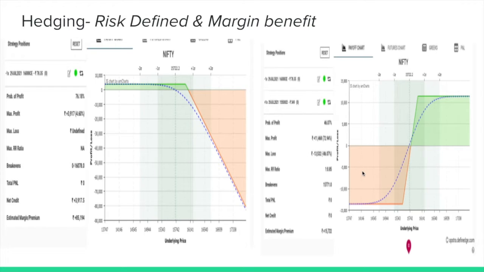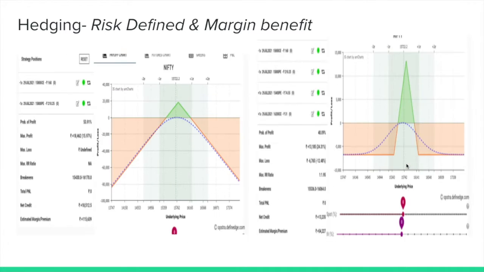You exactly know that for one lot you can incur a maximum loss of around 12,000 or 13,000. Two lots means you lose double of that. So the risk is defined, and at the same time, you get the margin benefit. This left side is naked options, very costly with no margin benefit. The right side is risk defined with margin benefit.